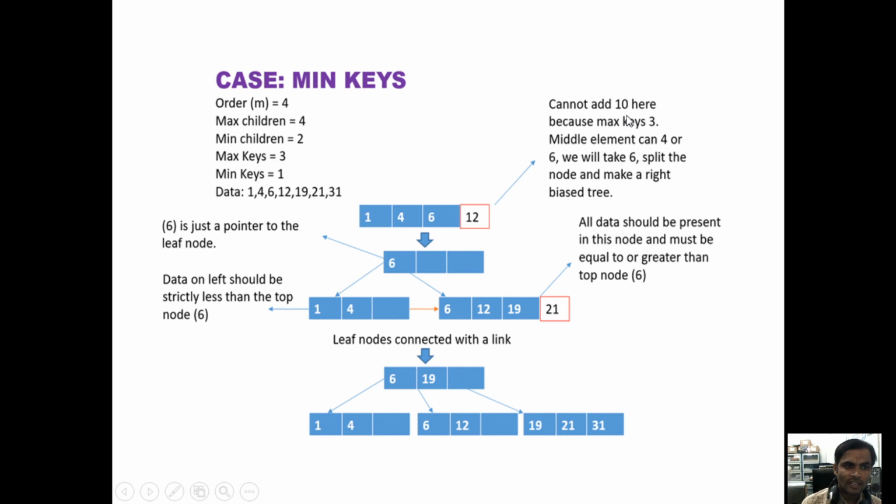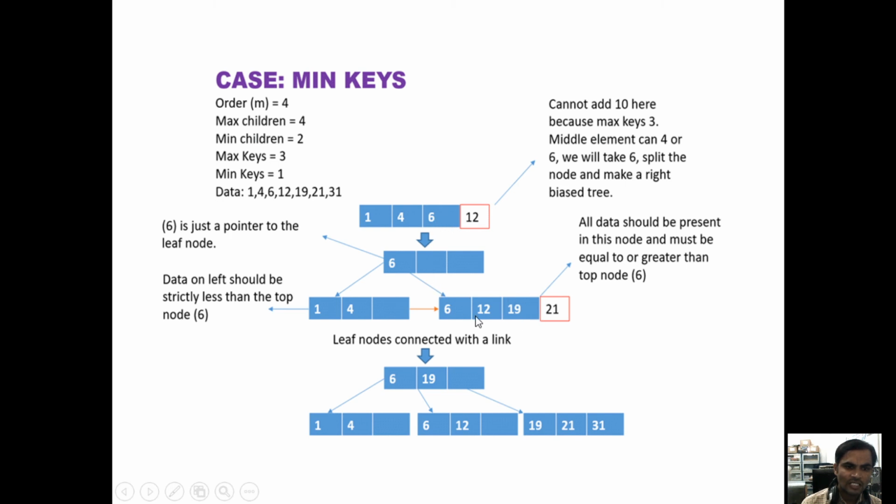We cannot add more because the maximum key value is 3. The middle element can be 4. For 4 and 6 we will take it as a split of the node in the B plus tree. See here, now we are splitting 1, 4, 6, 12. The middle value we can consider 4 or 6, your wish. Then the middle value we are taking as 6. Then the left child node we are representing as 1, 4 on the left side, and under the greater side, 6.